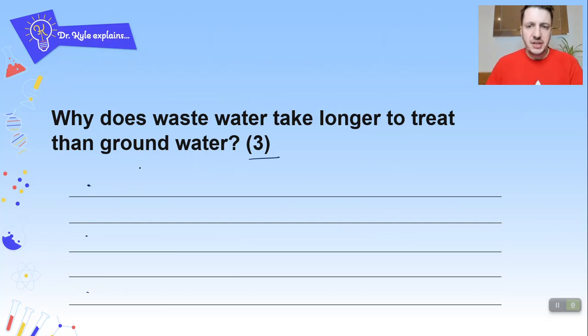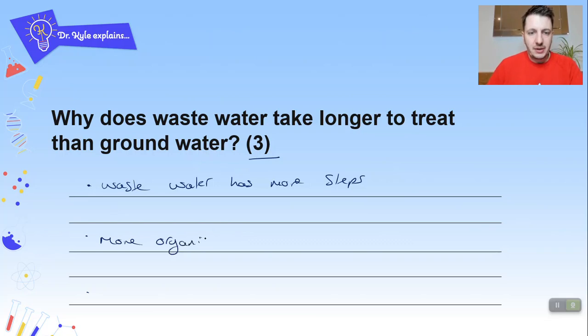So here's your answer then. Why does it take longer to treat? Wastewater has more steps, it has more organic matter, and it has more harmful microbes and pathogens, i.e. it takes longer to sort out.